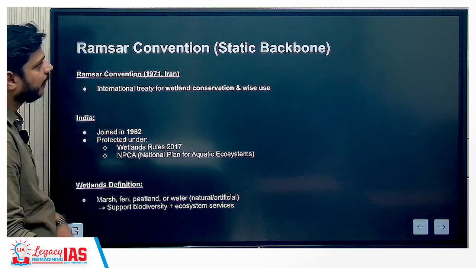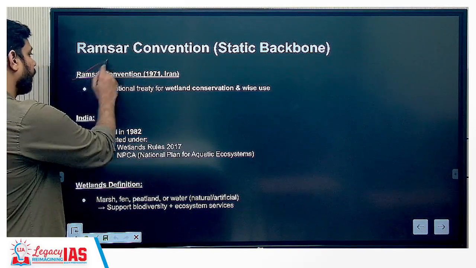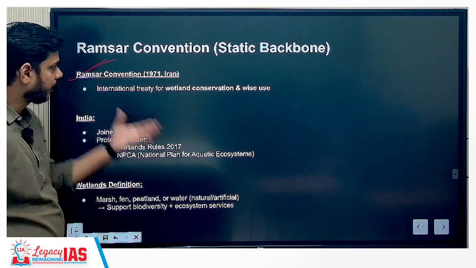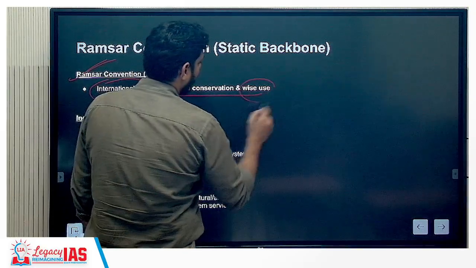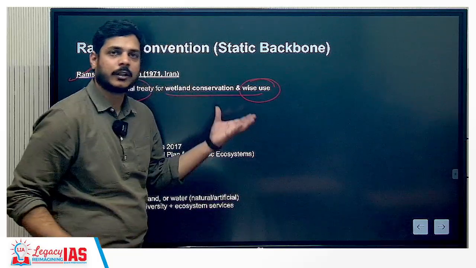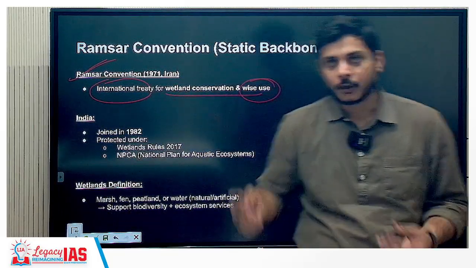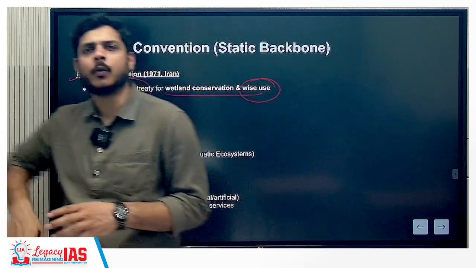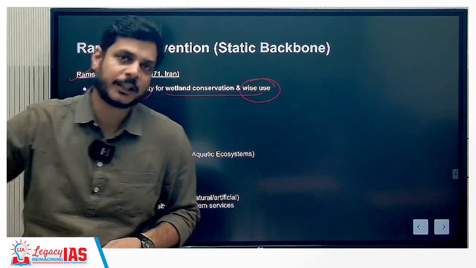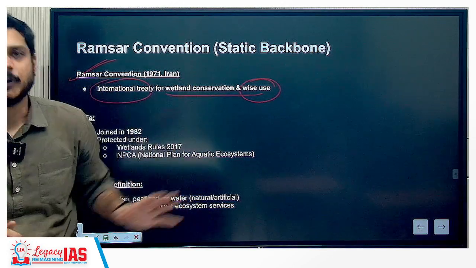So let us understand the static backbone. First is the Ramsar Convention, 1971. Ramsar is a city in Iran where this convention was held. It is an international treaty for wetland conservation and wise use. When we talk about wise use, we talk about sustainable use. It does not mean that you cannot fish there. You can utilize its components, but only sustainably. That means you should not go overboard. You should not overexploit the resources. Also, it is not talking about no use at all.